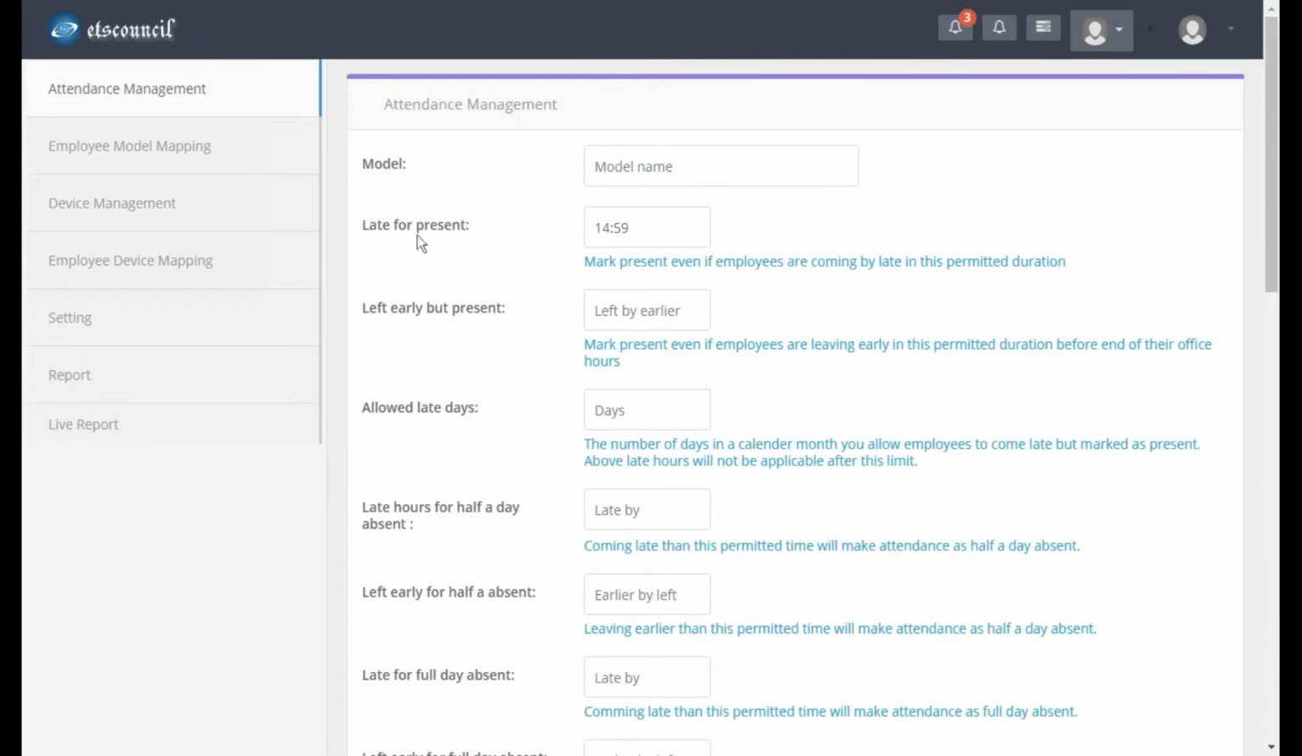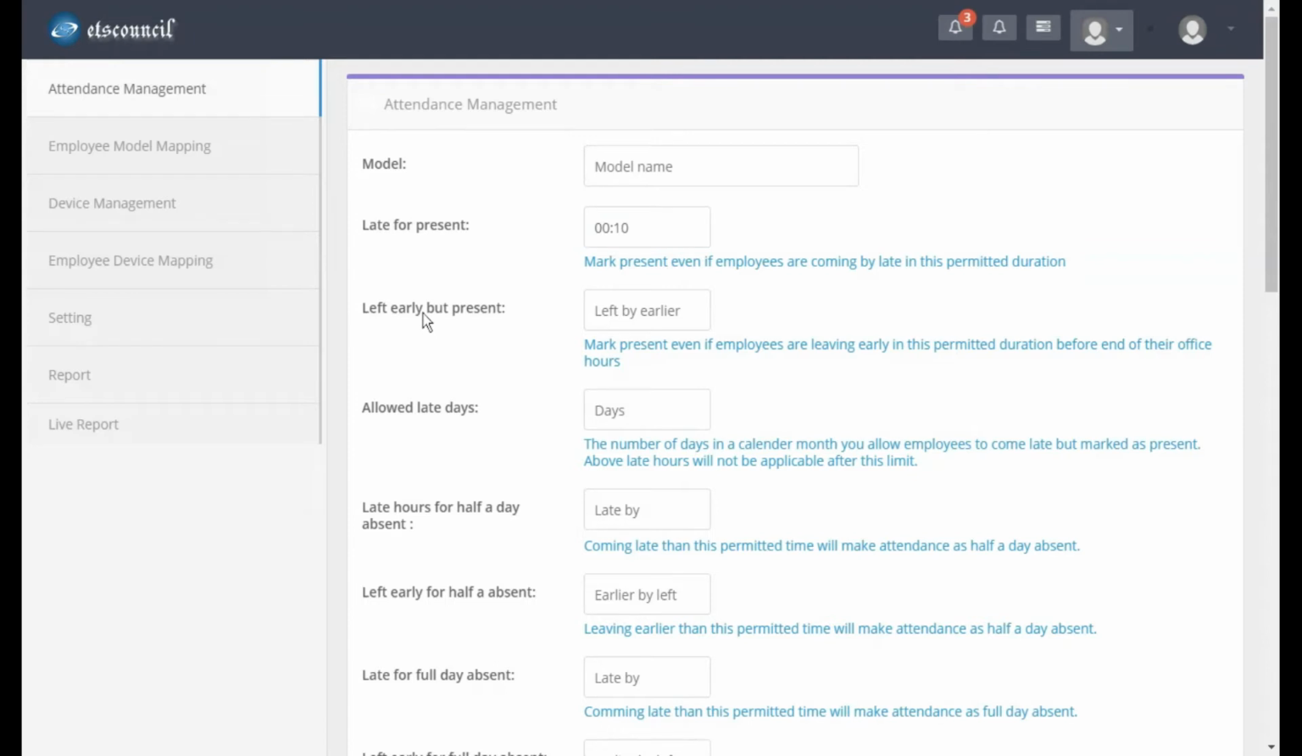Now let's come here. Late for present means how long you are allowing your employee to come late from the starting hour. Let's say if I put 10 minutes, it means that you are allowing a person to come up to 9:10. If the starting hour of the day is 9 a.m., then you are allowing the person till 9:10. Still, the attendance will be marked as present.